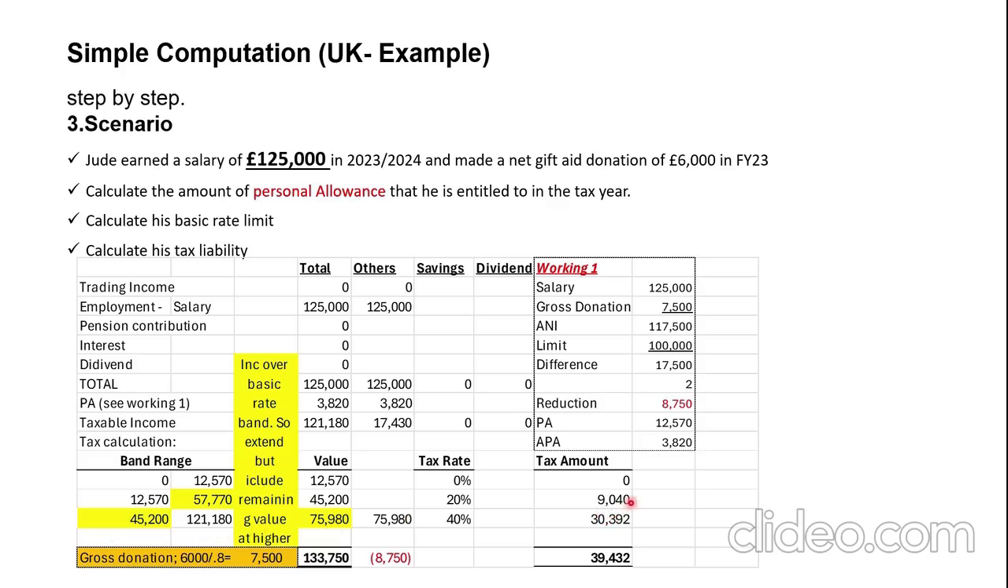All right, 9,040. So now between 45,200 and the taxable income of 121,180, which is here, gives us a value of 75,980. At 40%, that gives us a tax amount of 30,392. So total tax payable is 39,432.